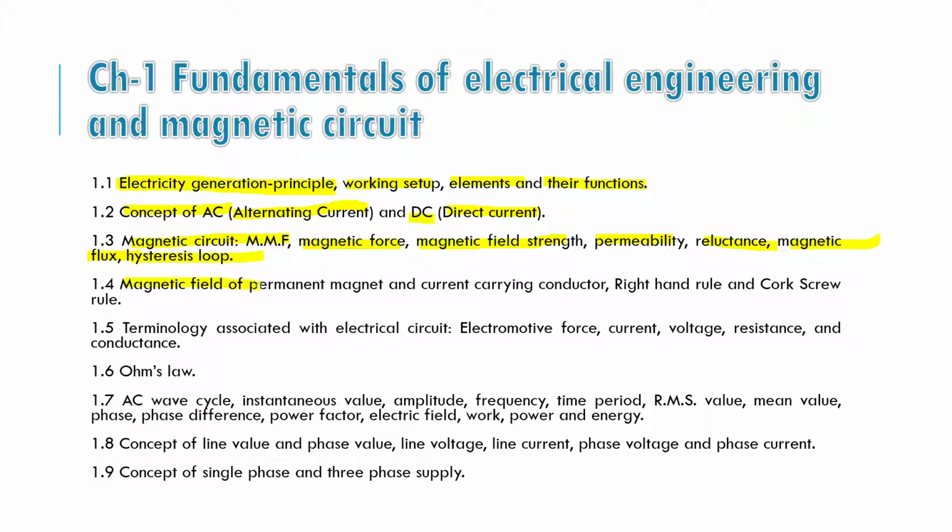Next is the magnetic field of a permanent magnet. Since childhood we have been using permanent magnets, which already have magnetic properties in them. The second type is known as an electromagnet, in which we give electricity to a metallic part so that the metallic part becomes magnetic. So it is called an electromagnet.